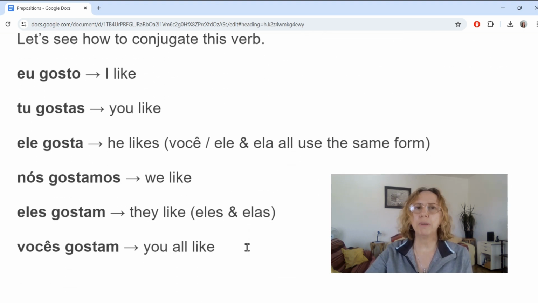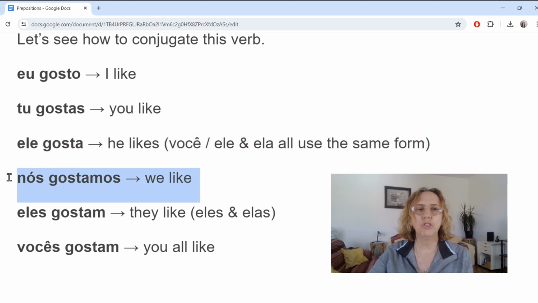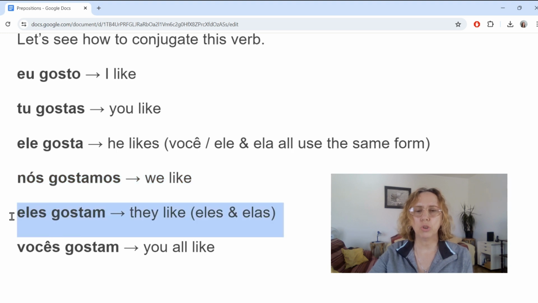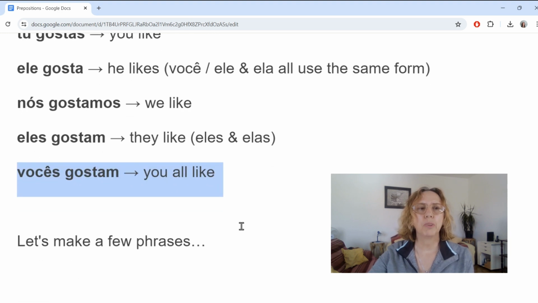Gostar means to like. When we conjugate the verb, we don't say eu gosto de, tu gostas de, no. We just say eu gosto. So let's see. Eu gosto. Tu gostas. Ele gosta. Nós gostamos, eles gostam, vocês gostam.